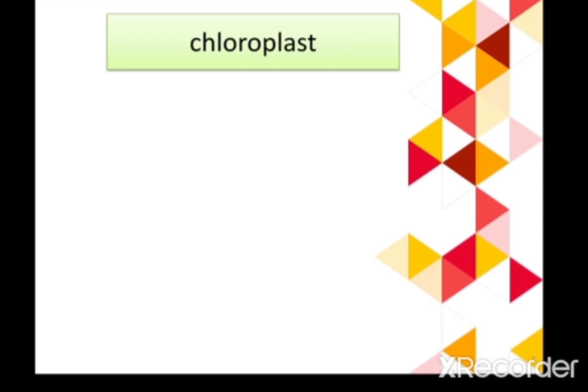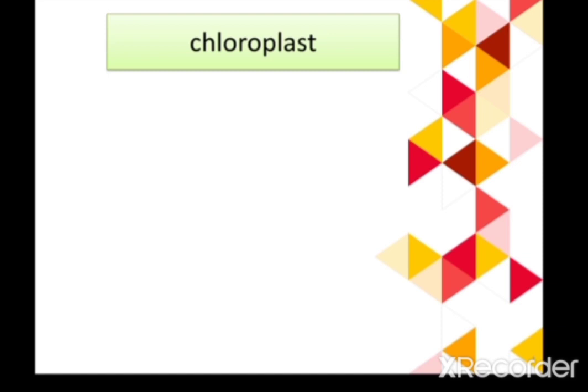If we are talking about the occurrence of the chloroplast, then chloroplasts are found in the cytoplasm of the plant cell. Where exactly are they found? They are found in the cytoplasm of the cell. Always remember, it is a very important distinguishing property of the plant cell and the animal cell, that is the presence of the chloroplast. Chloroplasts are present only in the plant cell, not in the animal cell.